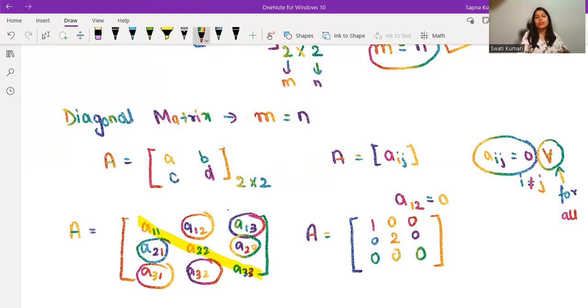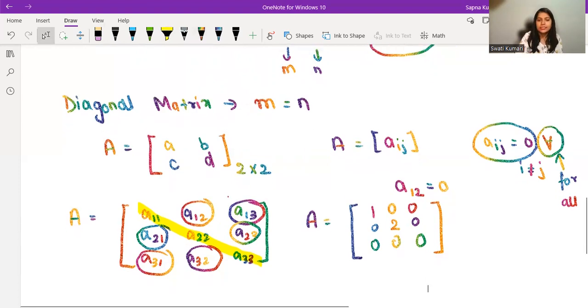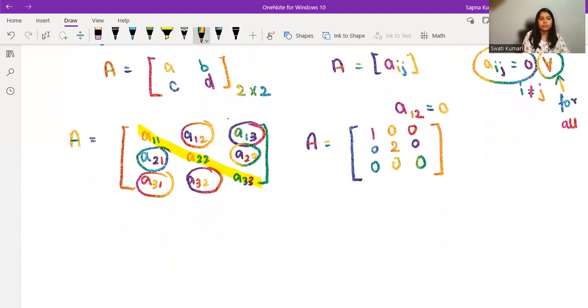I hope you understood the meaning of diagonal matrix, and I hope you understood the meaning of diagonal elements also. What are the diagonal elements here? A11, A22, A33. Just for your information, I'm going to write this down as well. A11, A22, A33 are the diagonal elements.